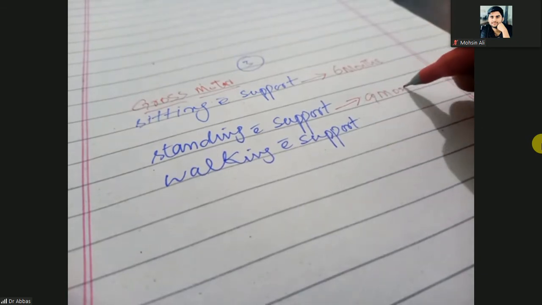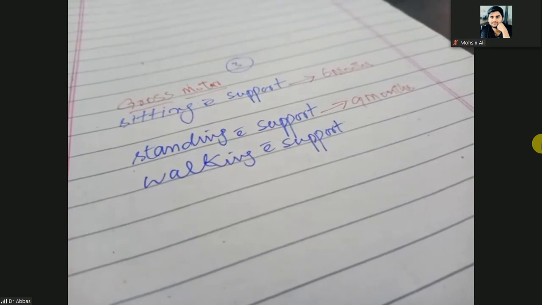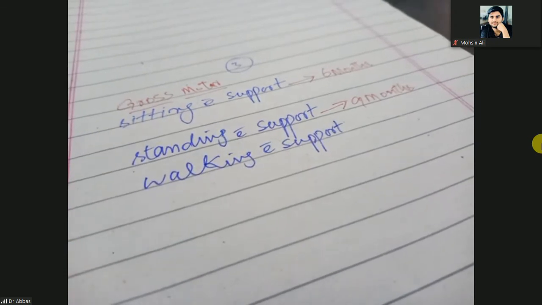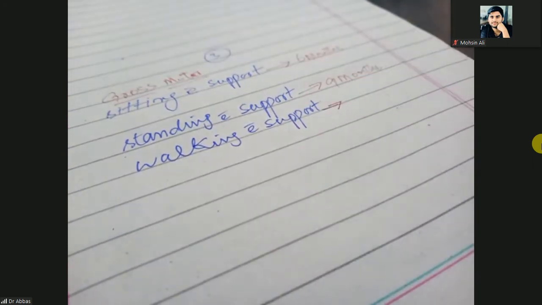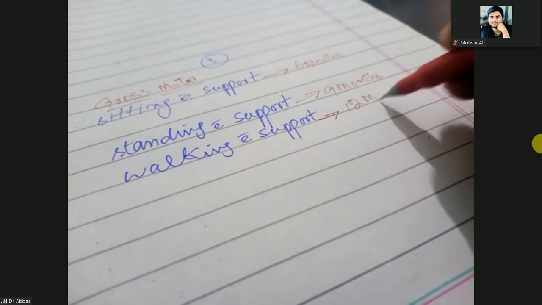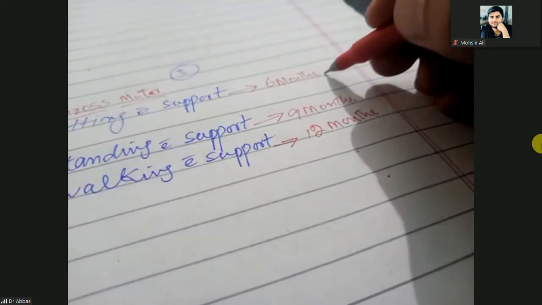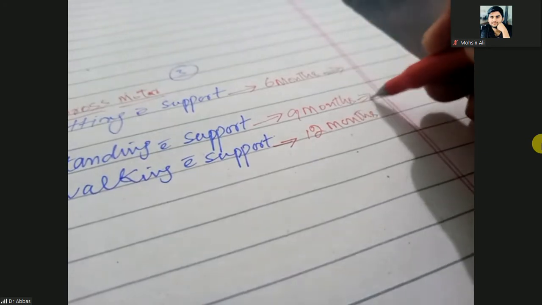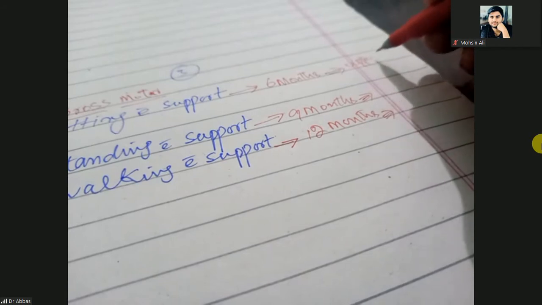You have done it. So when the age of the baby is 9 months, then the standing milestone will be achieved. Walking with support can be achieved up to the age of 12 months. So these are the normal. But what is the upper age?